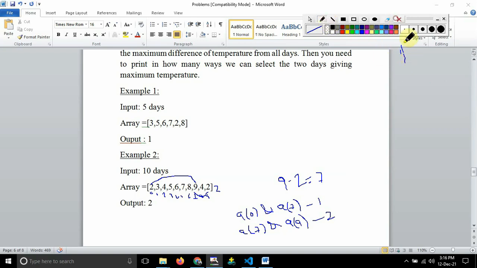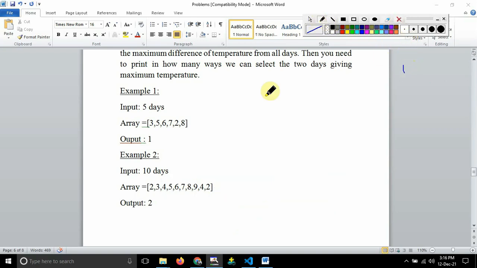See, here I'm having only two 2's. So the answer for this one will be, the first condition and this one is the second condition. Let us say th represents the higher value. So higher value is repeating how many times? Higher value is present one time here, 1, and then tl represents the lower value.